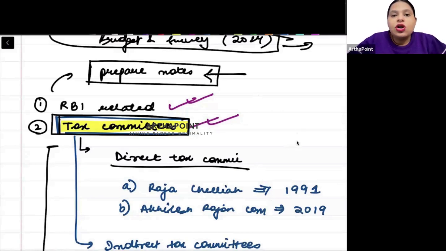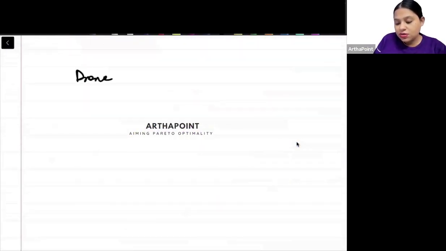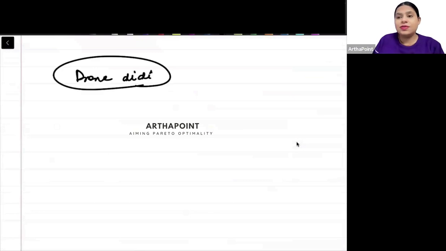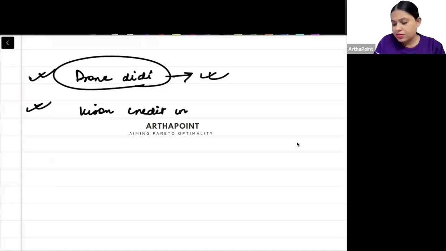Do we have to go through all government schemes? It is impossible to go through all government schemes, of course. You have to go through important government schemes, especially the government schemes which are in the recent budget. Like if I ask you, what is drone Didi? You have to be aware about this. Ekdam basic question hai, right? This is from the latest budget, right? Or if I ask you something related to the agricultural sector, like what is the Kisan credit card?